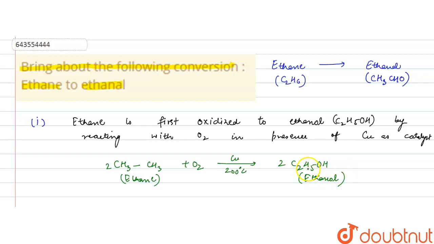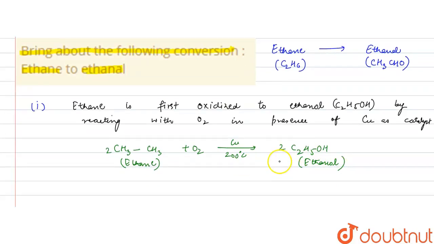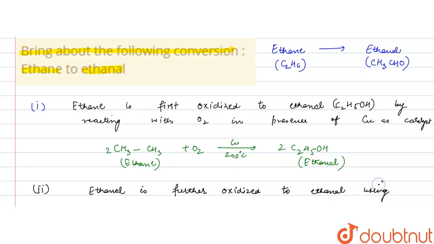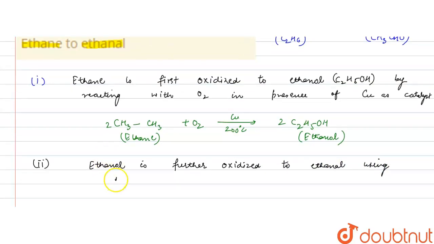Ethanol is an alcohol and we have to further oxidize ethanol to ethanal. Ethanol is further oxidized using alkaline KMnO4 or acidified potassium dichromate, that is K2Cr2O7.